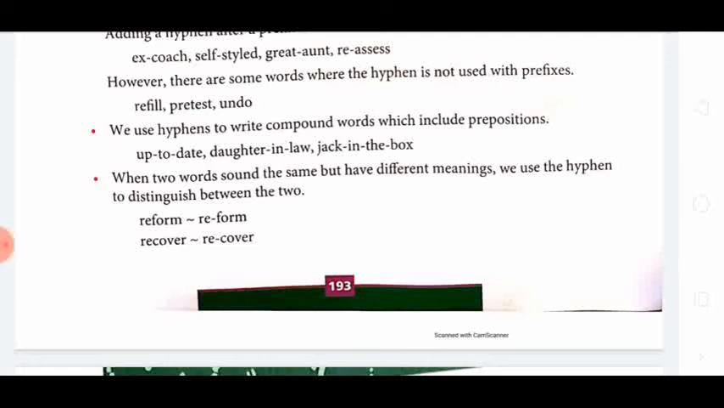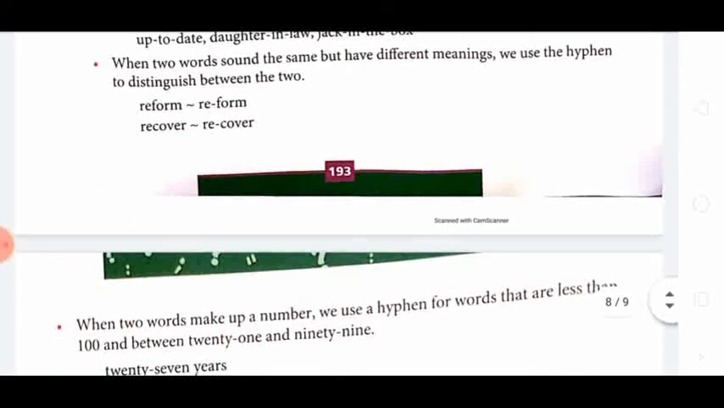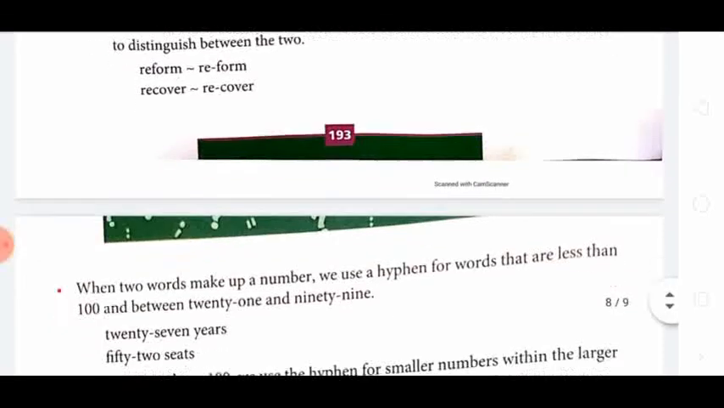When two words sound the same but have different meanings, we use the hyphen to distinguish between them. Means here re-form and reform, re-cover and recover. Then we separate them with a hyphen, because the spelling is the same, but here we have to show that they have different meanings. So we separate these words with a hyphen.